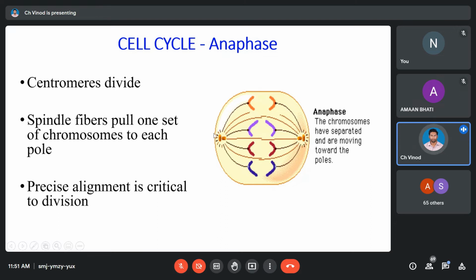The centriole will be pulling these fibers towards them, and this makes the so-called dyads split up into monads, and one monad will be going towards this area and the other monad will be moving towards this area. So this way, the chromosome splitting has happened and they are segregating to the opposite poles. This is very, very important for the development of the cell.